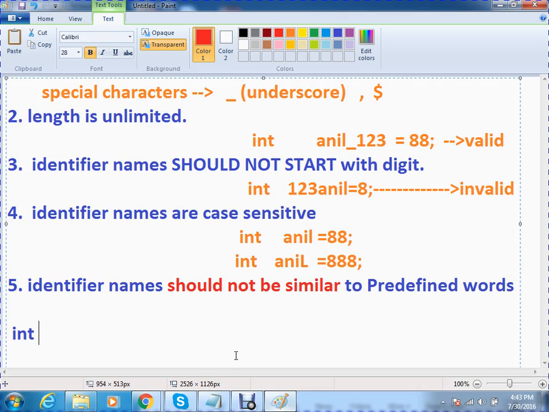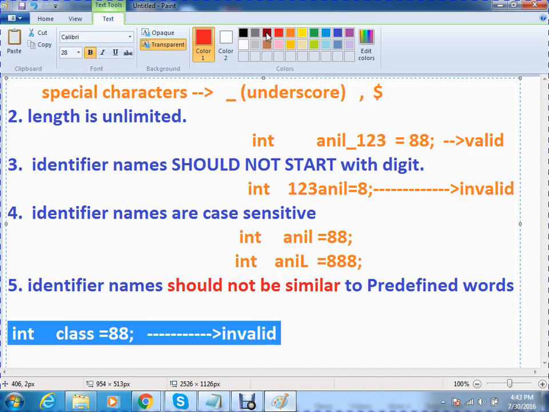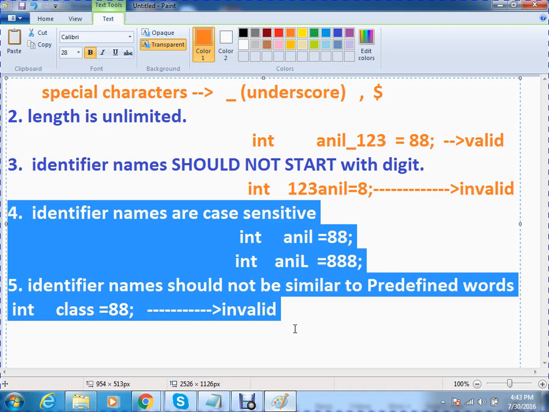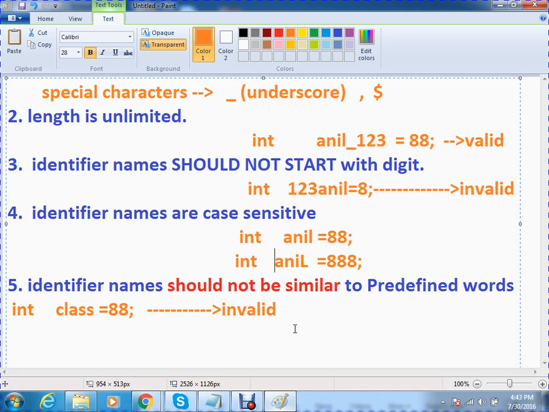Now observe here. int class = double X. Valid? Invalid. Class is a predefined word. Okay, please make sure. Very important. So identifier names are case sensitive, and identifier names should not be similar to predefined words. Okay, very important. Now the last thing.